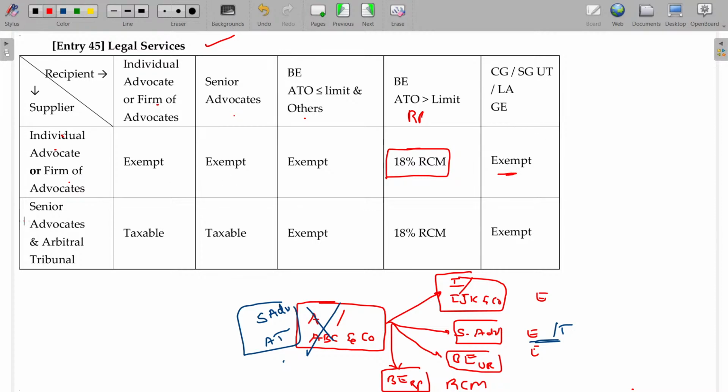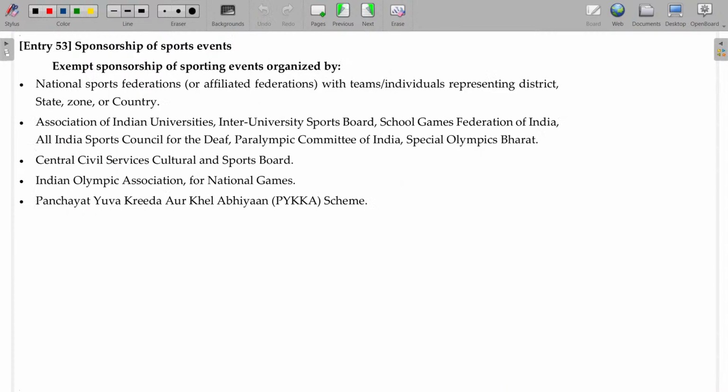In case of senior advocate to senior advocate, it is taxable. Senior advocate to individual advocate, this one also will be taxable. If the service is rendered by a senior advocate to any advocate, including junior as well as senior, it may be taxable under forward charge usually, and in this case RCM will be applicable. Legal services. Next.